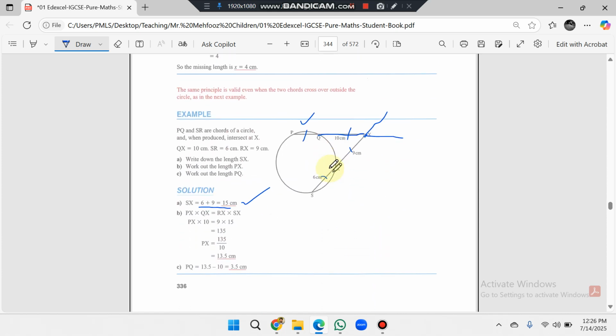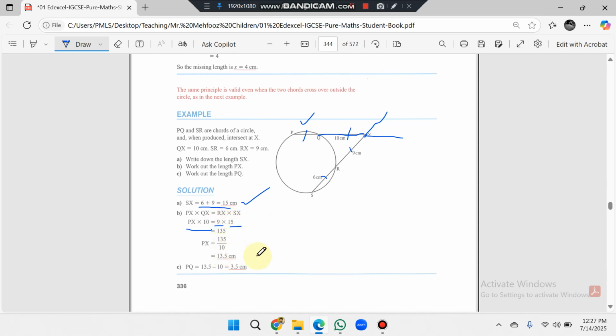But in this case, the total length multiplied by the outside length is equal to the total length multiplied by the outside length. So PX multiplied by the outside length, that is 10, equals RX, which is 9, multiplied by the total length, 15. So 10 goes to the other side and we divide 135, which is generated by multiplying 15 and 9.